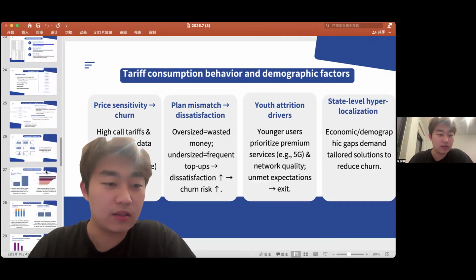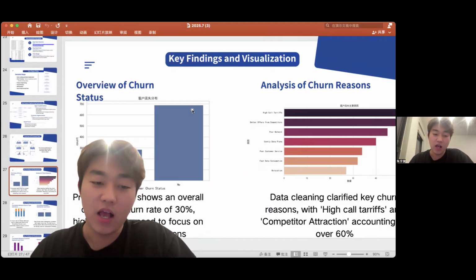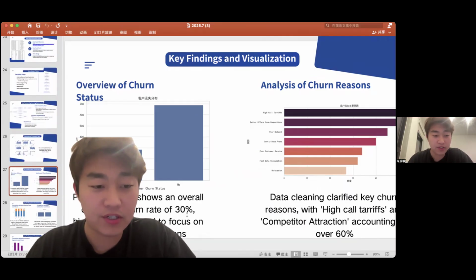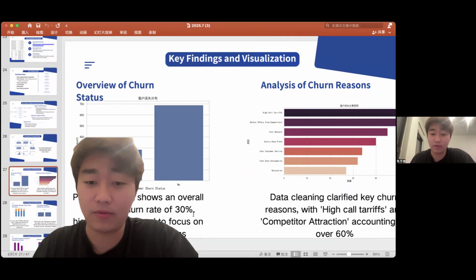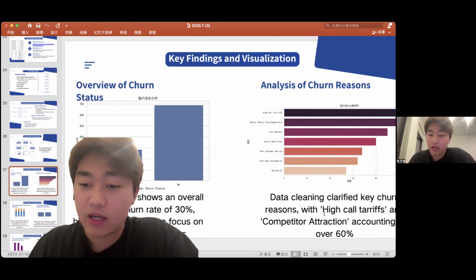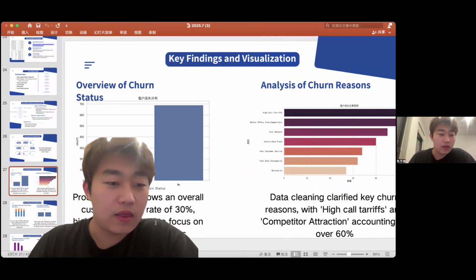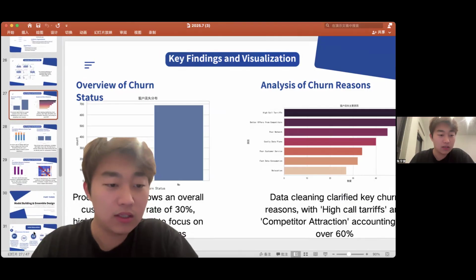Let's go to slide 27. After pre-processing, the overall churn rate is about 30%, and two reasons, high call traffic and competitor attractions, account for over 60%. So the key question is, can we predict churn before these after-the-fact reasons appear?